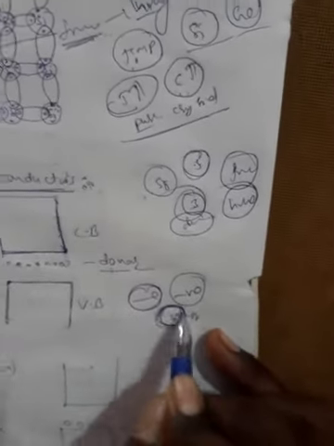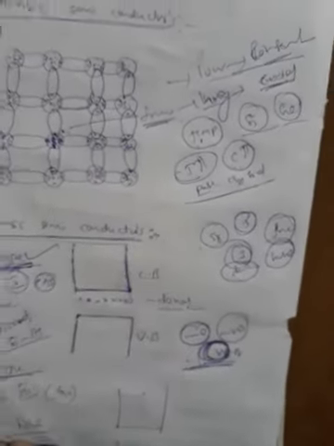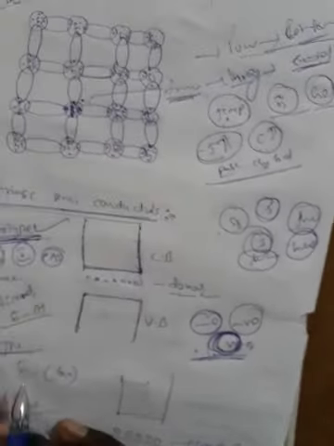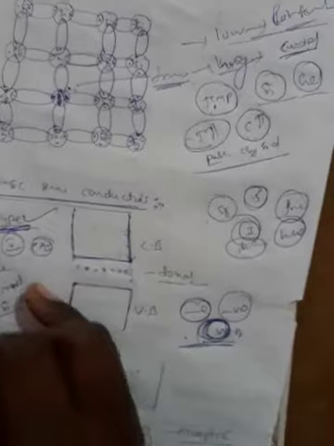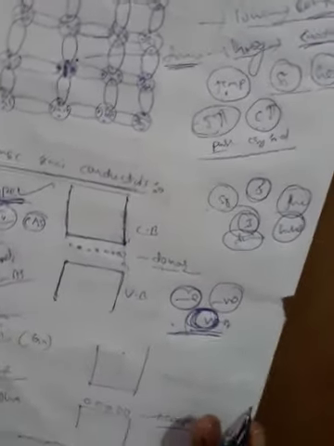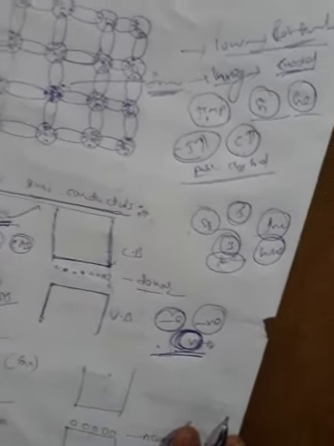Negative starts with the letter n. That's why we call this type of semiconductor an n-type semiconductor. N-type means the free electron has a negative charge.